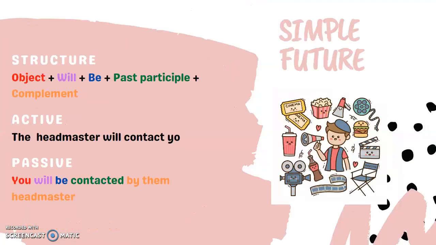Simple future. Structure: object, will be, past participle, and complement. Active: The answer will content you. Passive: You will be content with the answer. You, object, will be, content, and participle, with the answer and complement.